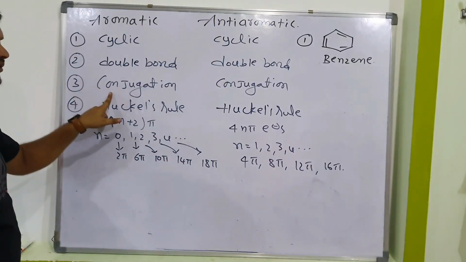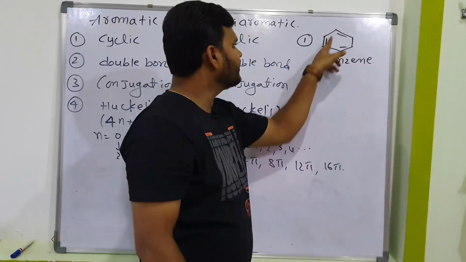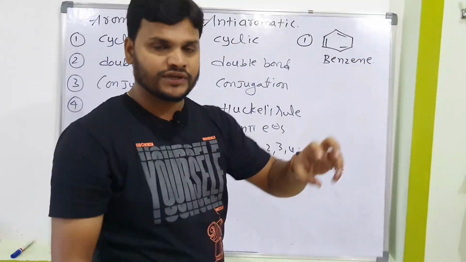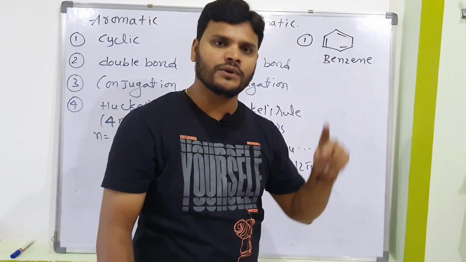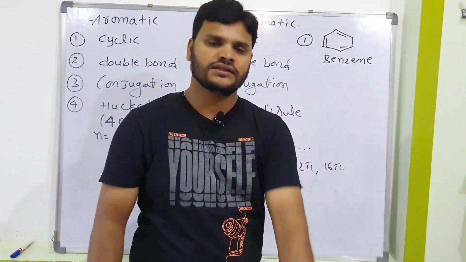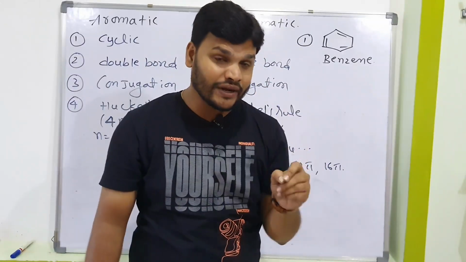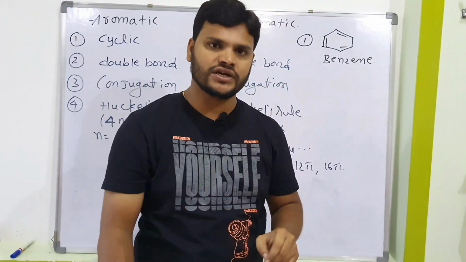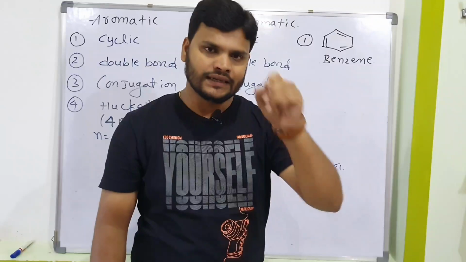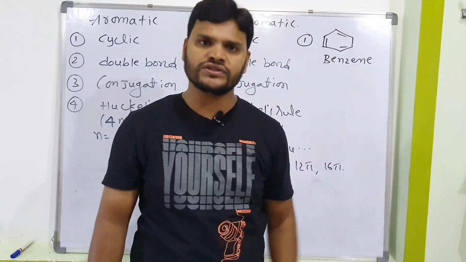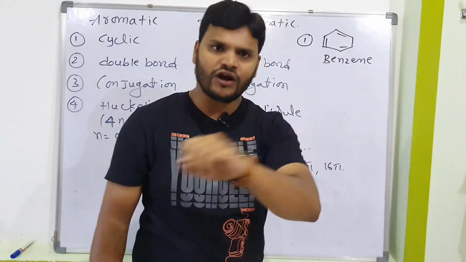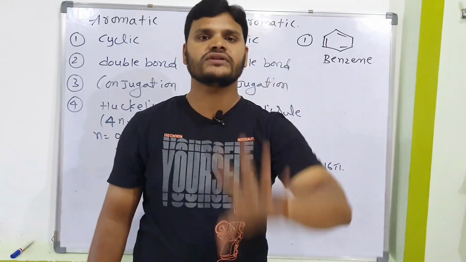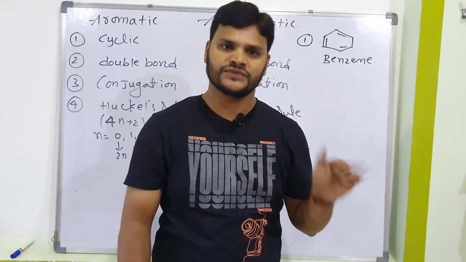Next, conjugation. Conjugation means double, single, double, single, double, single. Yes, alternate double bonds. If a compound contains alternate double bonds, that is a resonance condition, that is conjugation. If a compound contains double bond, single bond, positive charge, that is also conjugation. If a compound contains double bond, single bond, negative charge, that is also resonance. If a compound contains double bond, single bond, lone pair, that is also resonance. So don't get confused. Is it clear?